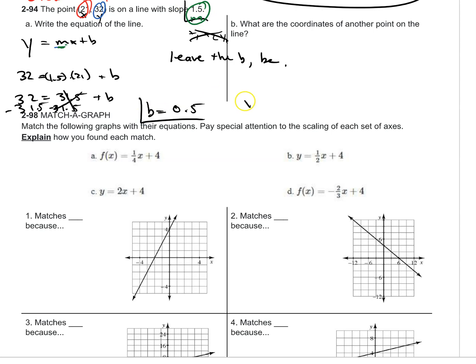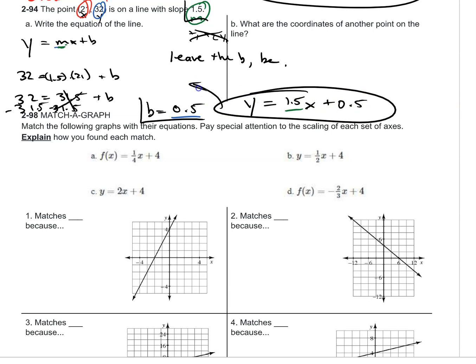Now it's time to write the equation. Y equals m times x plus b. So y equals 1.5x plus 0.5. Don't forget to do b. What are the coordinates of another point on the line? I'll let you figure that one out.